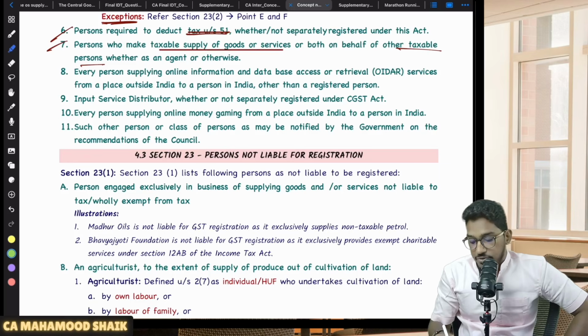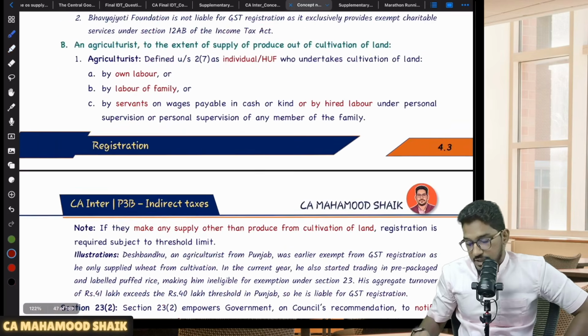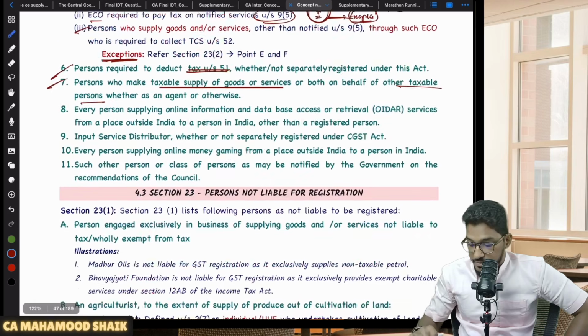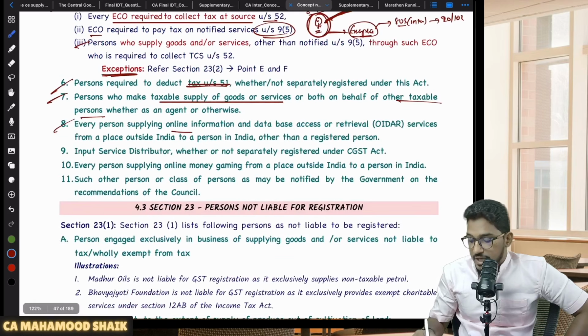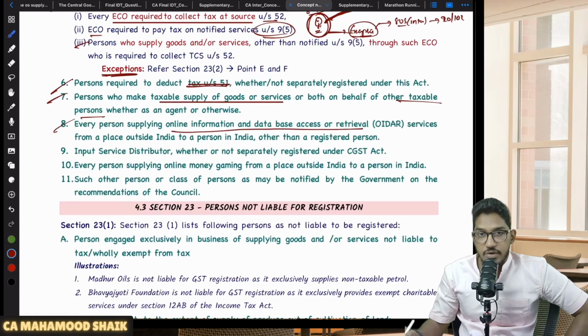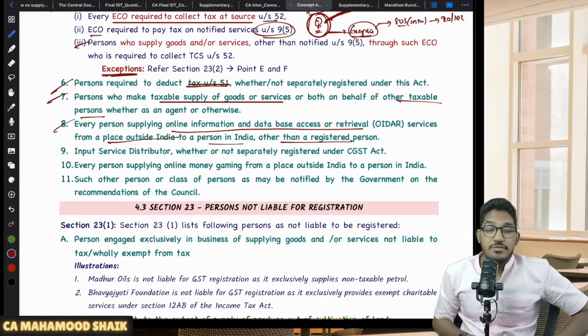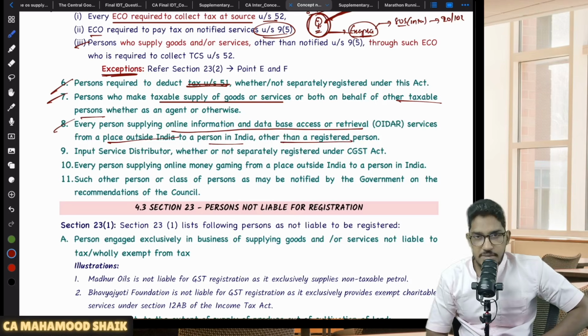Next, a few more categories of persons who are liable for compulsory registration. Every person who is supplying OIDR services from a place outside of India to a person in India other than a registered person. For example, Netflix, Amazon Prime, Google Cloud. All these are examples of OIDR services.